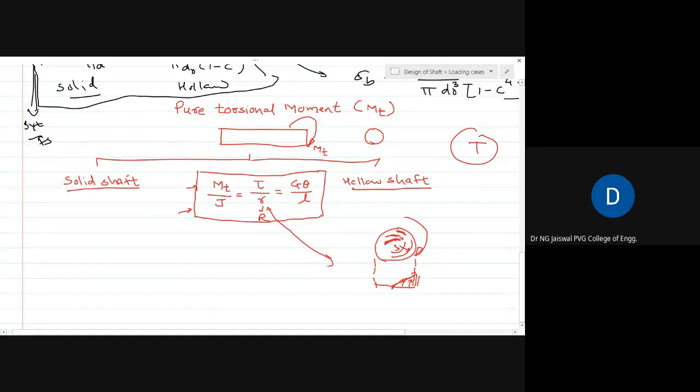For the time being, we will concentrate on these two terms of this equation: MT upon J is equal to tau by R. If we use these two terms of this equation, what do you get?